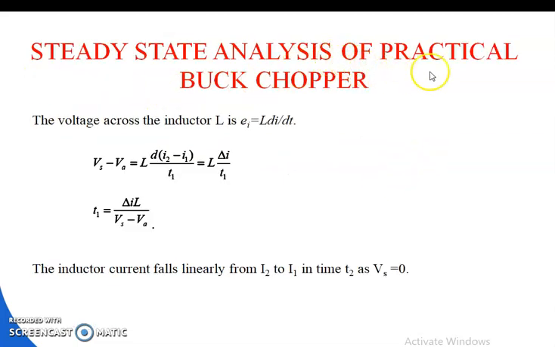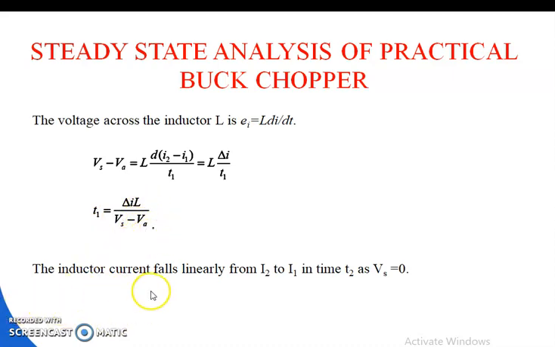Steady state analysis of practical buck chopper. The voltage across the inductor L is equal to e = L di by dt. Vs minus Va is equal to L d by T1 of I1 minus I2, which is equal to L del I by T1. T1 is equal to del I L by Vs minus Va.